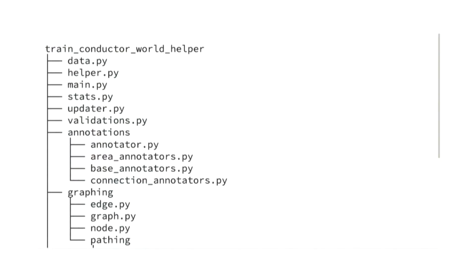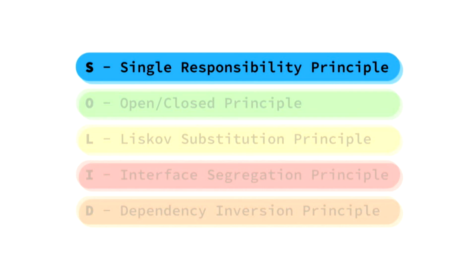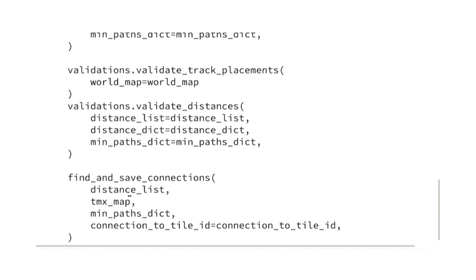In fact, if we look at the entire structure as a whole, you can see how these classes and packages make it much easier to reason about the different components of the project. Not only that, but it embraces another important programming principle, this time the single responsibility principle, which says that everything should only have one responsibility. You can see the impact if we compare the main function from when I first started. You can't see it, but it's actually quite long.